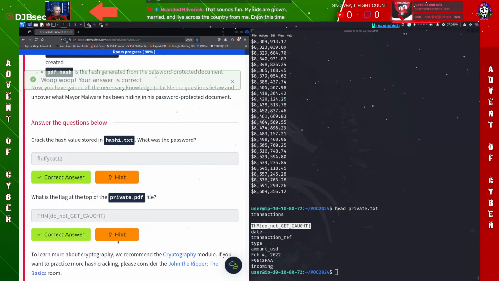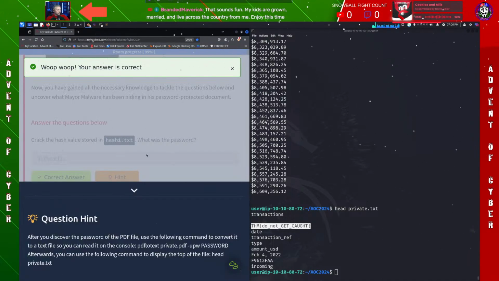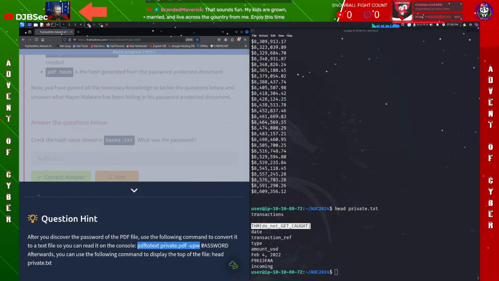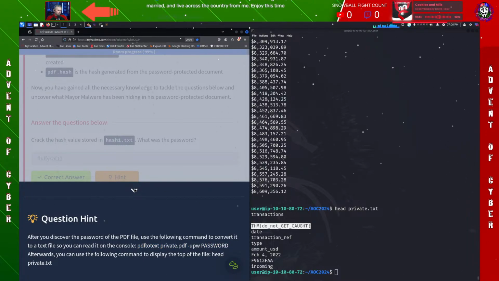Submit. What did it have for the hint here? After you discover the password in the PDF file, use the following command. Oh, there you go. PDF, and then the password. Perfect. You can use head. Oh, okay. I already knew that.